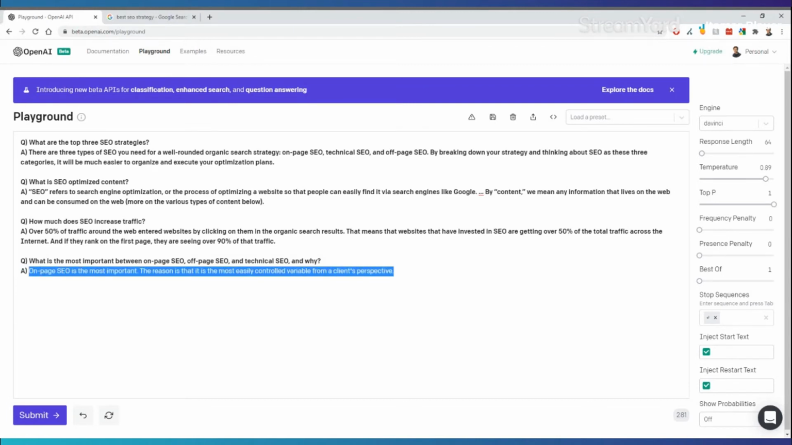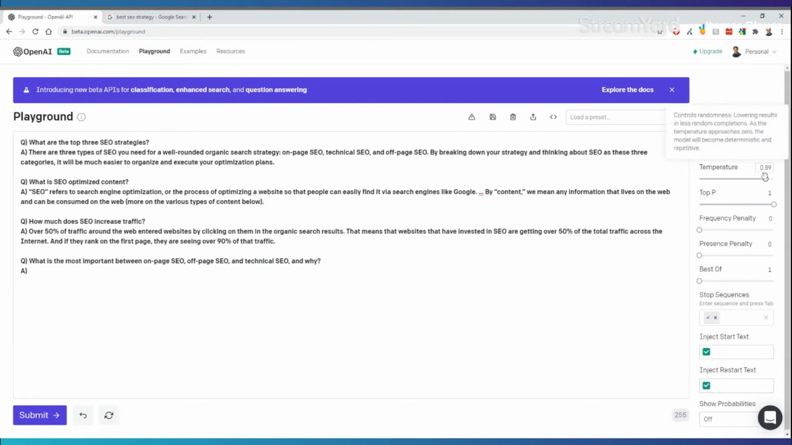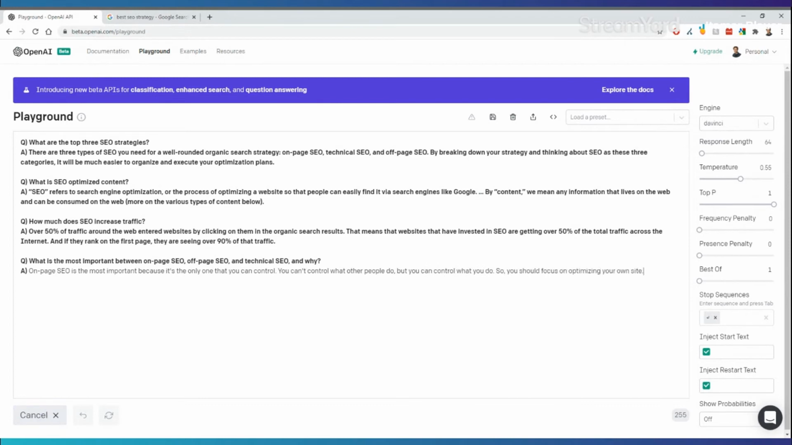And the great thing is you can mess around with the temperature and get different results, say if you're not happy with it for whatever reason. So if we move that down and hit submit, it will give us a completely different answer. Or at least here, it's actually talked more about on-page SEO again, and it's giving you a different reason as well that you can control what you do. So this is absolutely fascinating. It's mind-blowing, and we can even just ask it another question just so you can see.